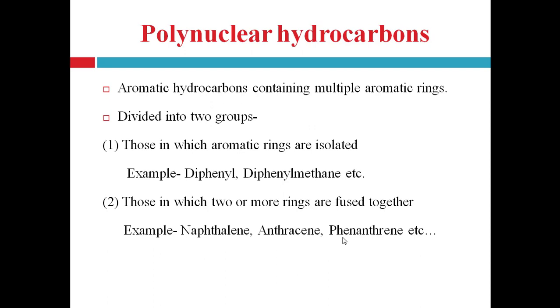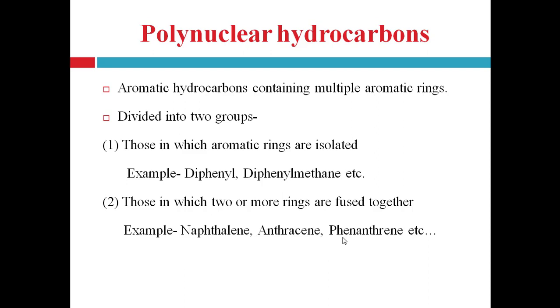Polynuclear hydrocarbons are aromatic hydrocarbons. The class of aromatic hydrocarbons containing multiple aromatic rings in which the electrons are delocalized are known as polynuclear hydrocarbons. Polynuclear hydrocarbons are nothing but aromatic hydrocarbons, but they contain more than one ring, two or more aromatic rings. That's why they are aromatic hydrocarbons.